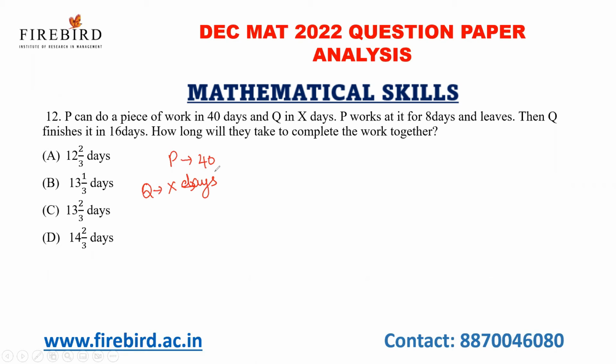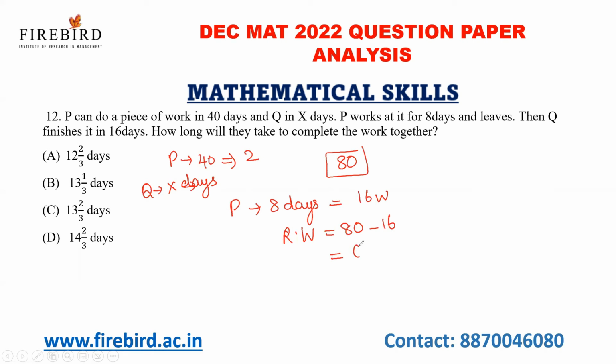See, if I see 40 and 80, the LCM of all the values is 80. So P can do 2 parts of the work in 1 day. See, P works at it for 8 days. Now P works for 8 days. In 8 days, P will complete 16 work. And then Q finishes it in 16 days. What is the remaining work? So remaining work is nothing but 80 minus 16. What is 80 minus 16? 64 parts of the work is completed by Q in 16 days.